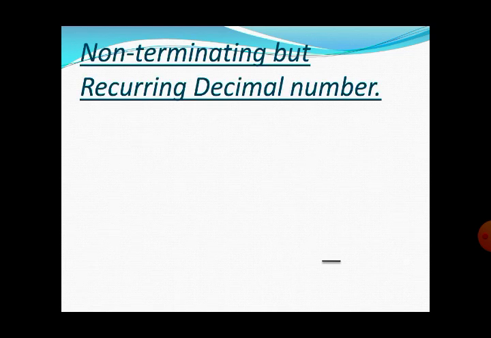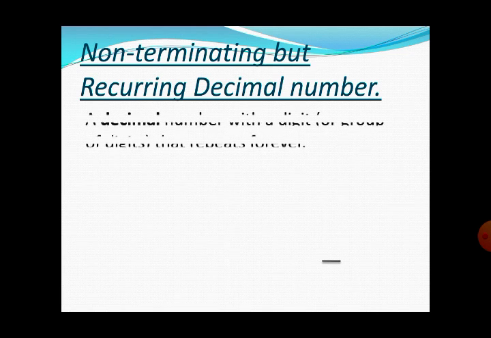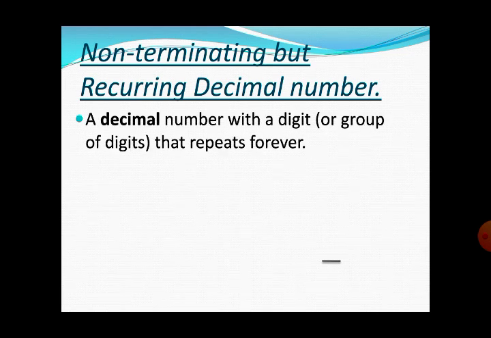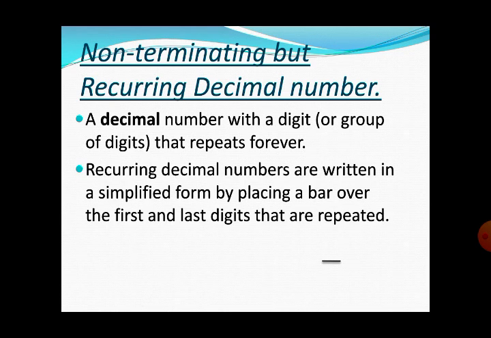Non-terminating but recurring decimal numbers are those numbers or decimal fractions with a digit or group that repeats forever. Means when the division is going on, we don't have the remainder as 0. But every time after the decimal, either the same digit is going to repeat, a pair of digits is going to repeat, or a group of digits is going to repeat in a particular sequence.